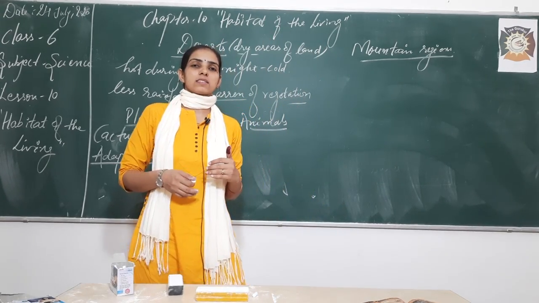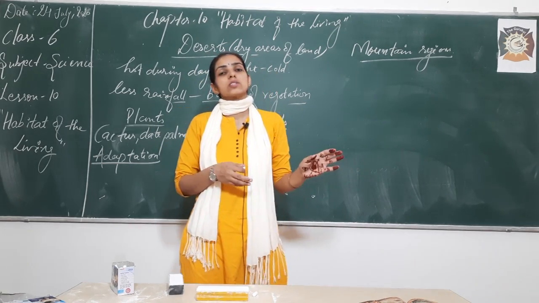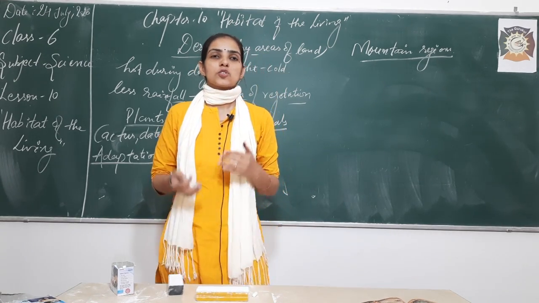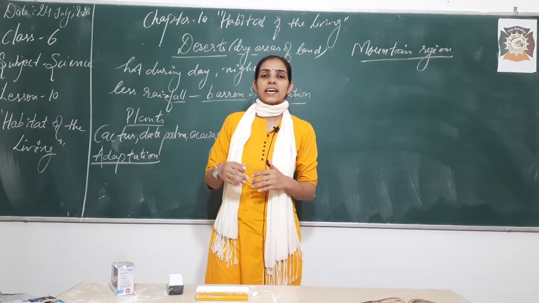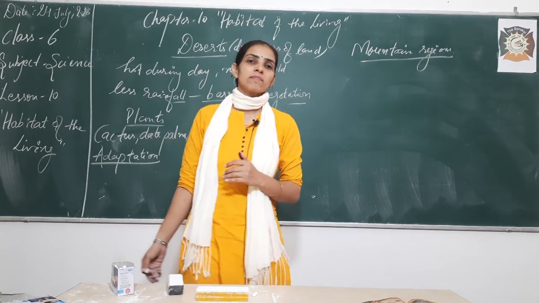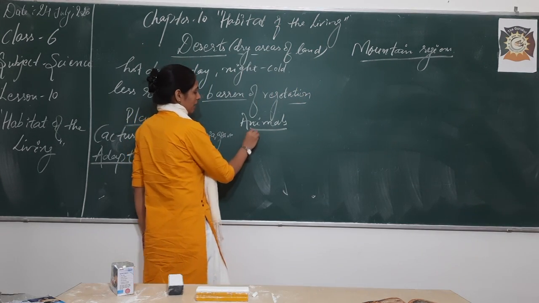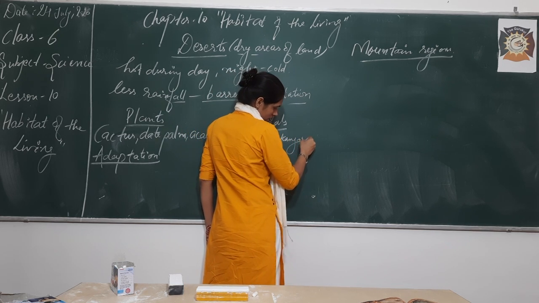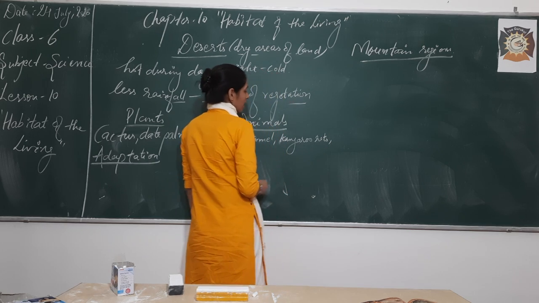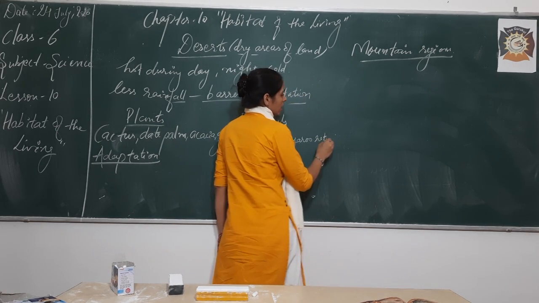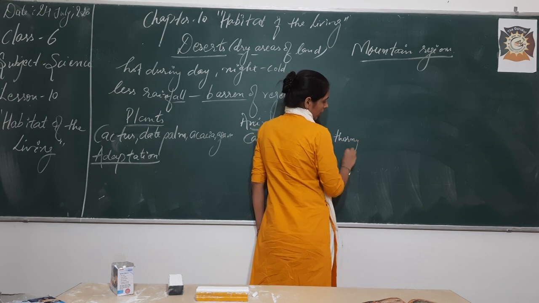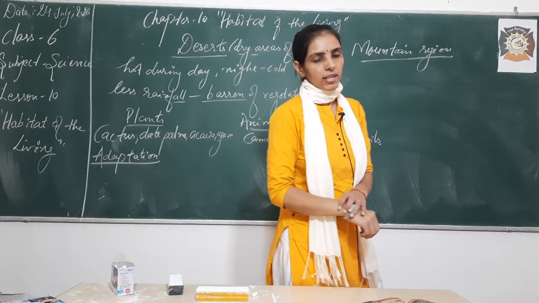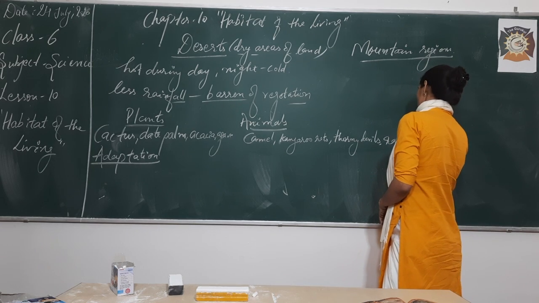Or the animals which can hide themselves in burrows or in places where they can hide in the daytime to protect themselves from the excess heat outside. So we will say the animals like camel, kangaroo rats, then the lizards, or we can call them thorny devils, and the rattlesnake.